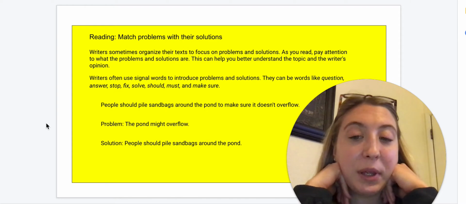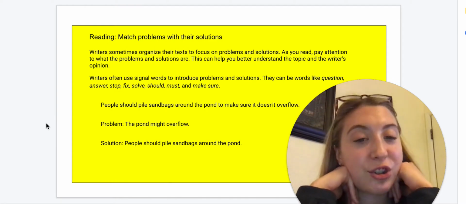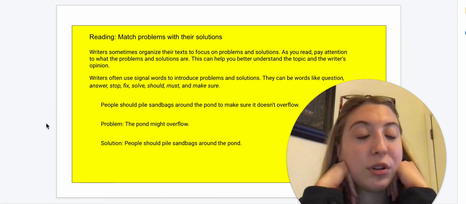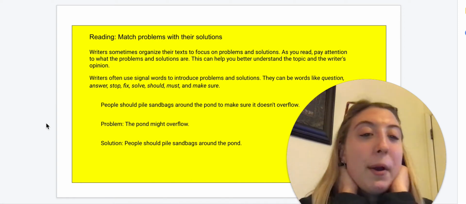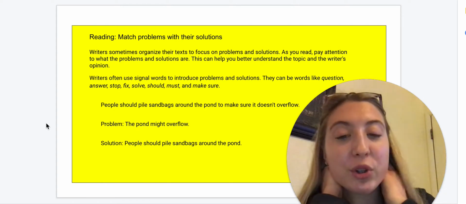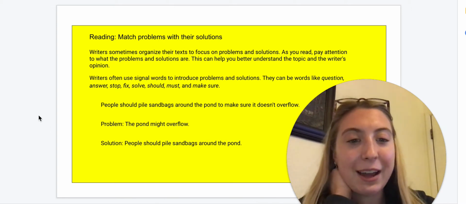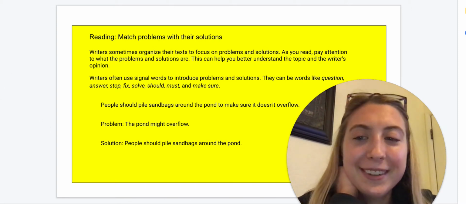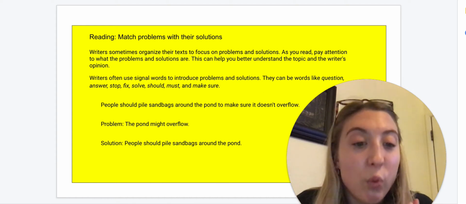So an example would be, people should pile sandbags around the pond to make sure it doesn't overflow. So the problem is the pond might overflow. But to fix that problem, a solution would be people should pile sandbags around the pond. So our problem is going to be what could go wrong or what goes wrong.